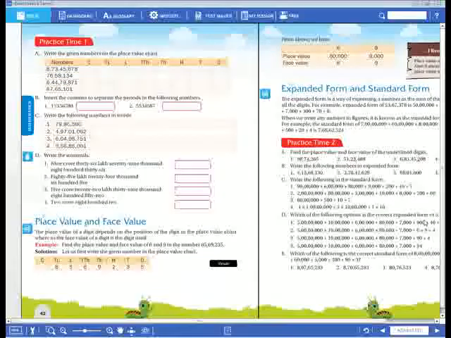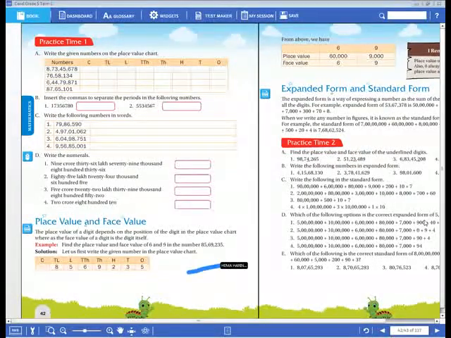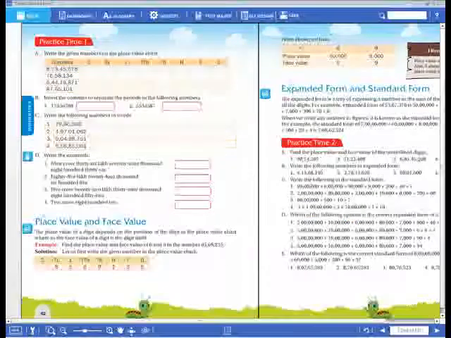So 9 is in which place value here? 1000. So you have to multiply the 9 with the 1000. So we get the place value of that digit. 9 into 1000, 9000. In this way, we have to find out the place value of any digit in a given number. Okay, dear children.